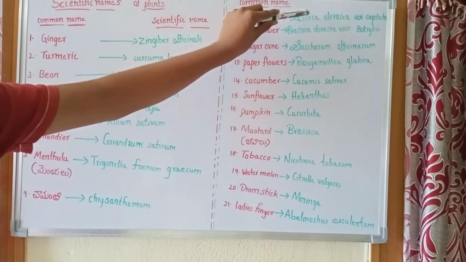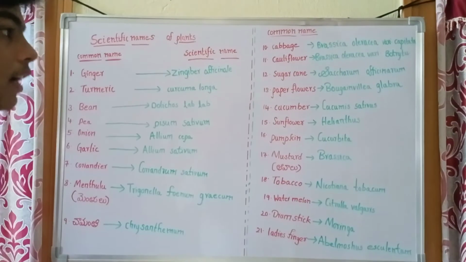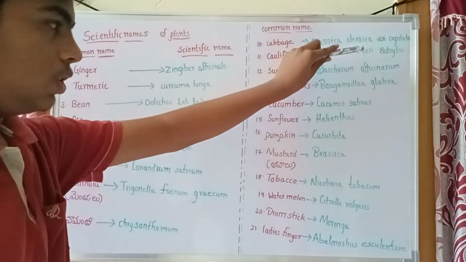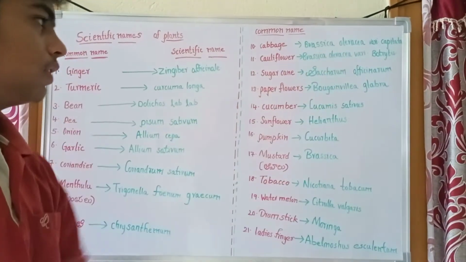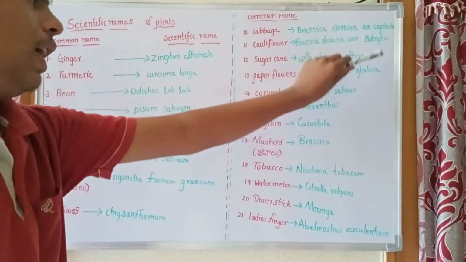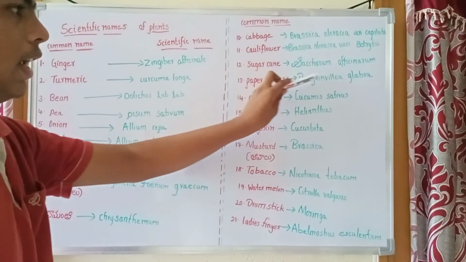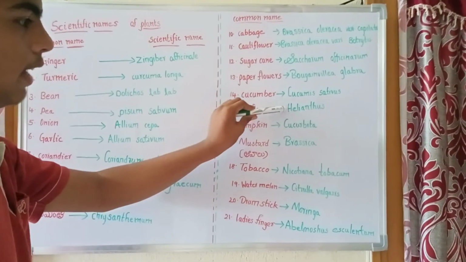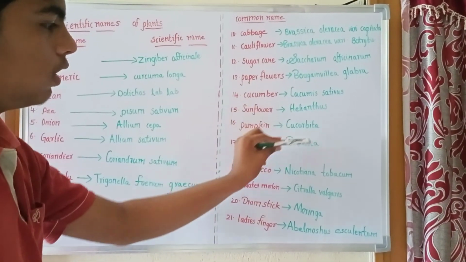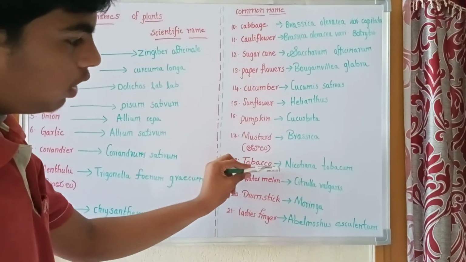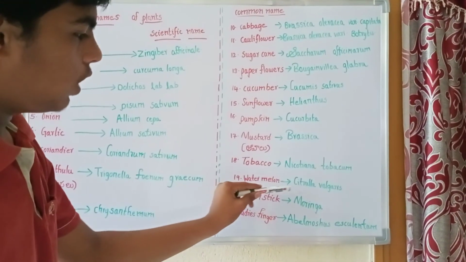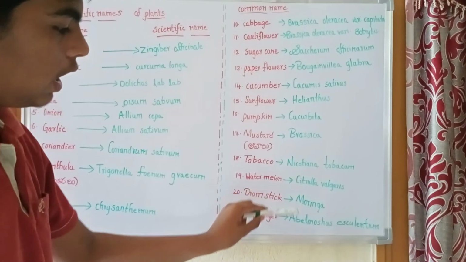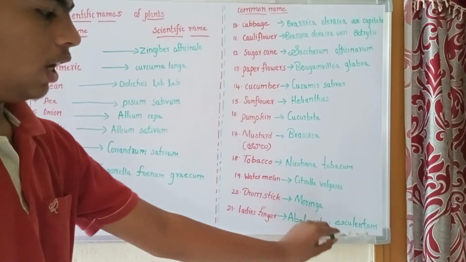Next, Brassica oleracea variety capitata, Brassica oleracea variety botrytis, Saccharum officinarum, Bougainvillea glabra, Cucumis sativus, Helianthus, Cucurbita, Brassica, Nicotiana tabacum, Citrullus vulgaris, Moringa, Abelmoschus esculentum.